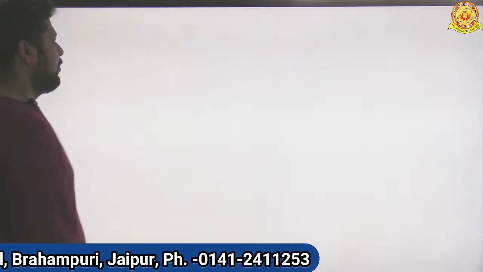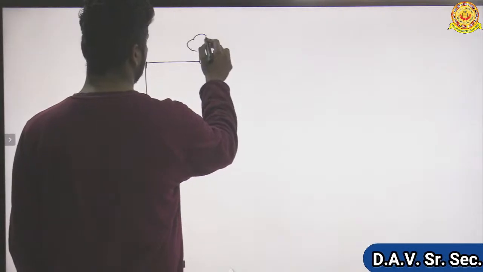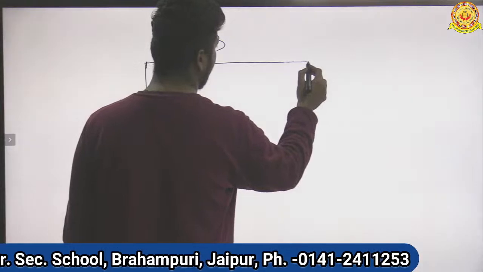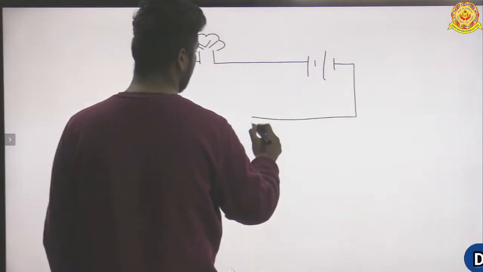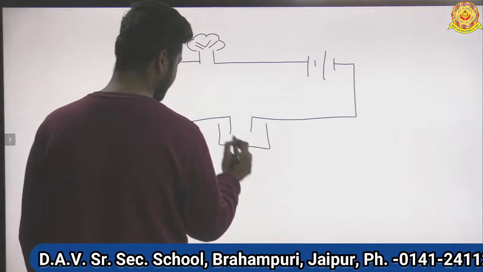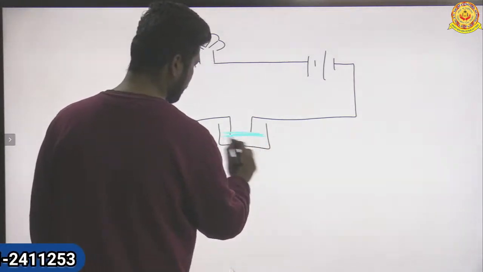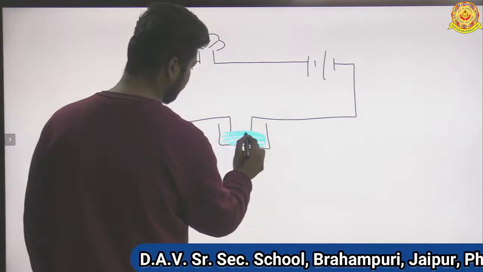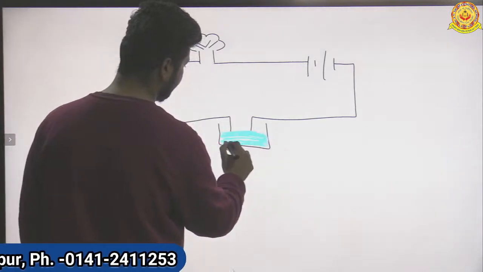Now, suppose this is a bulb, this is the battery, here are two free ends of the wire, here is the salt solution, okay.